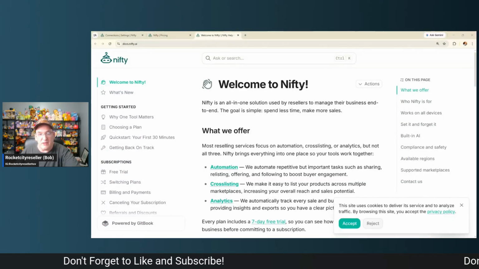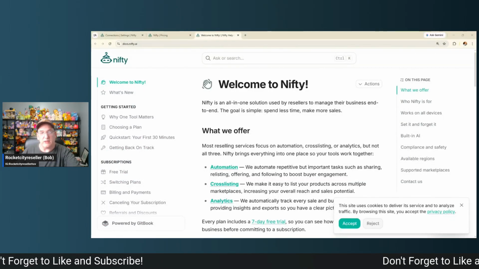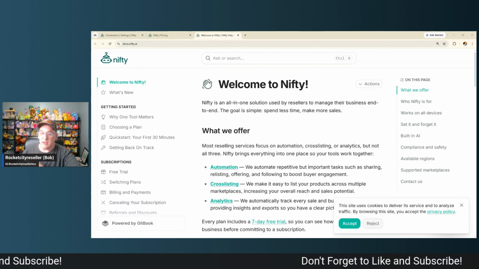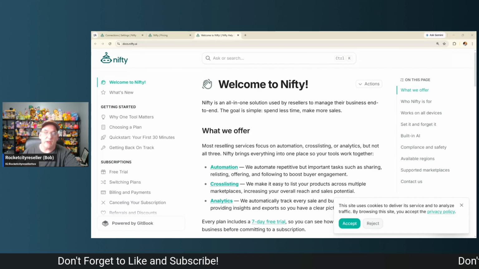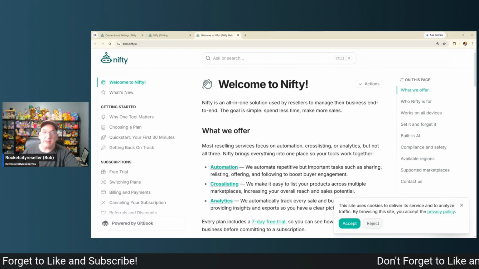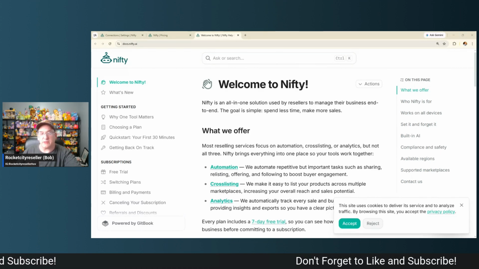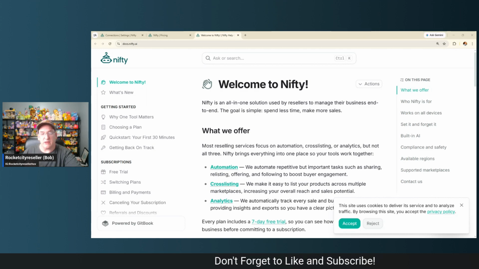So Nifty.ai, what is it and what can it do for you? As it says here, they do automation, cross-listing, and analytics support. Why that's important for your reselling business: there are a few things that are going to help you.